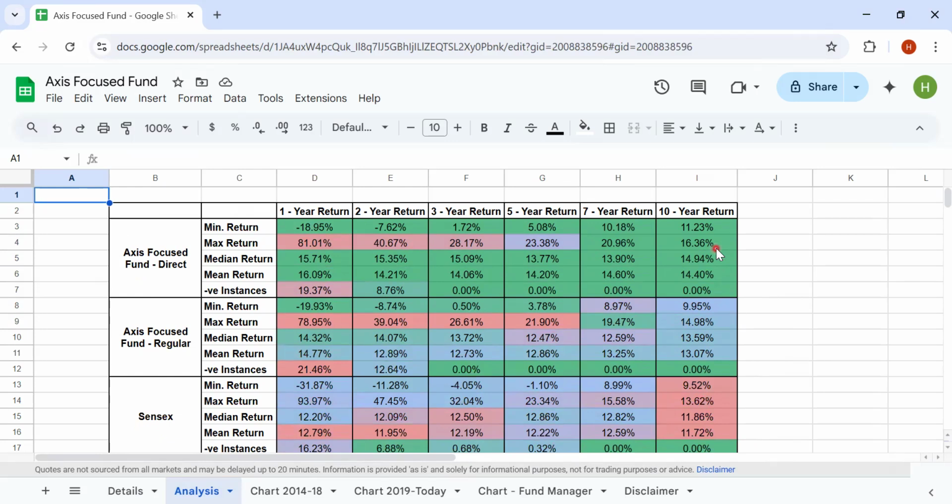It happens both ways. The funds which have done really well in the past may not be able to replicate a good performance in the future. And at the same time, it is equally true that the funds which have done in line with the index performance, or have not delivered alpha over the index, may end up delivering good returns in the future.